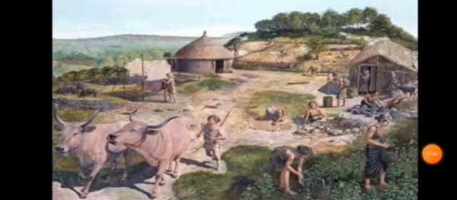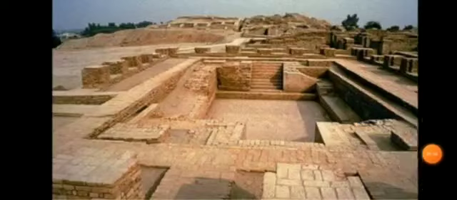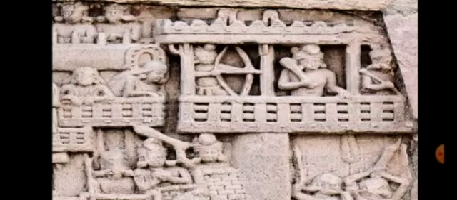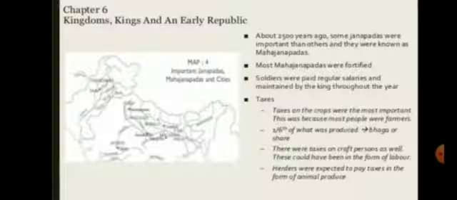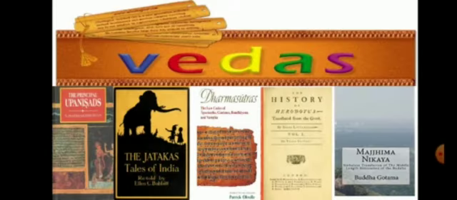So how did we come to know about these? As we have learned earlier, the archaeologists dig the earth and give us information about the early settlements. Other than the archaeologists, all over the world we have another source, that is literature, called literary source.